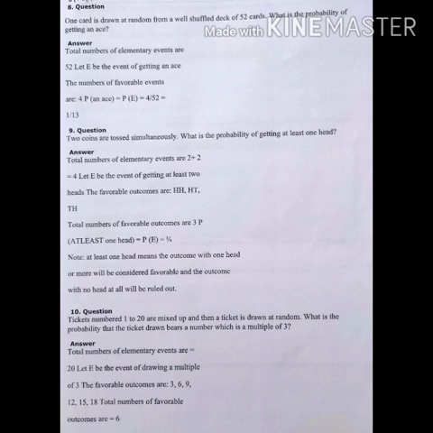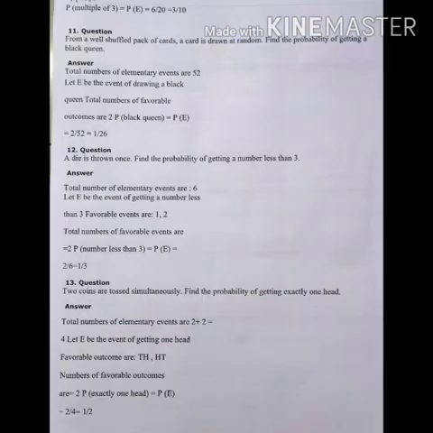Let E be the event of drawing a multiple of 3. So what are the multiples of 3 in this? 3, 6, 9, 12, 15, 18. So total number of favorable outcomes is 6. So you get total outcomes as 20 and favorable outcomes as 6. So the answer, P of a multiple of 3, will be 6 upon 20, that is 3 upon 10.